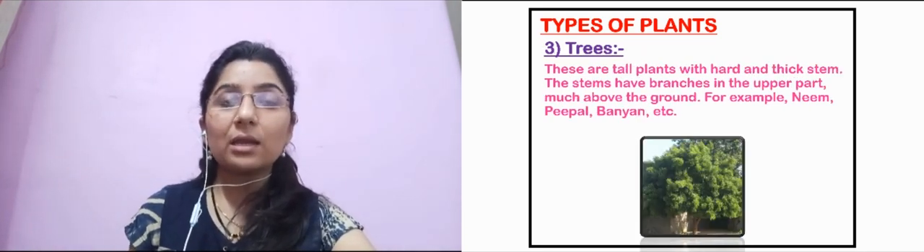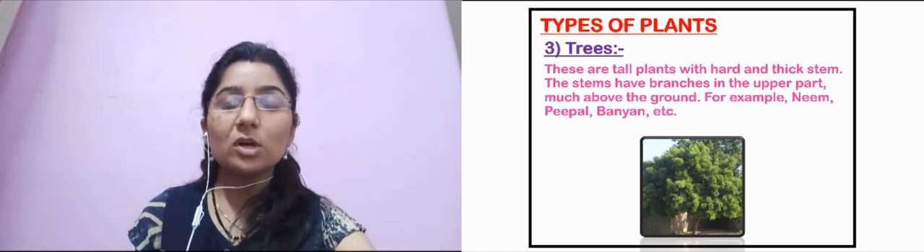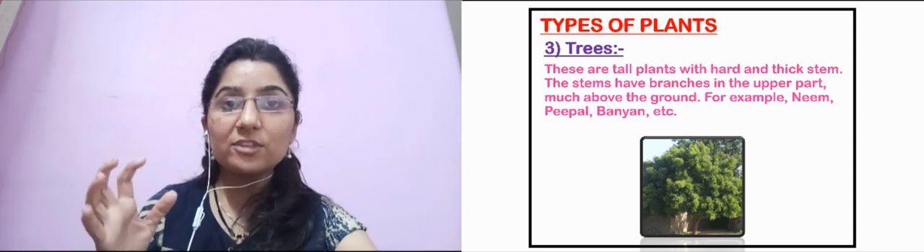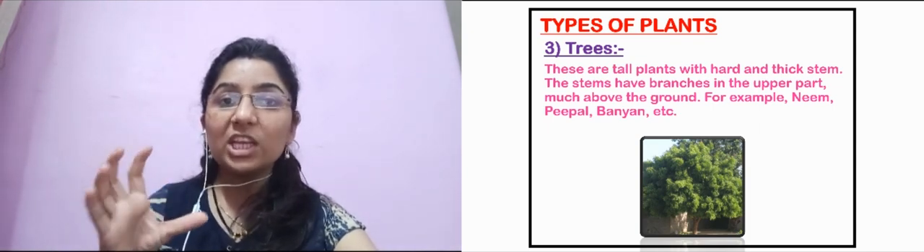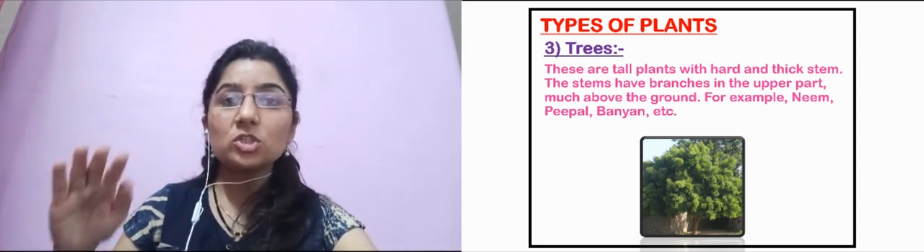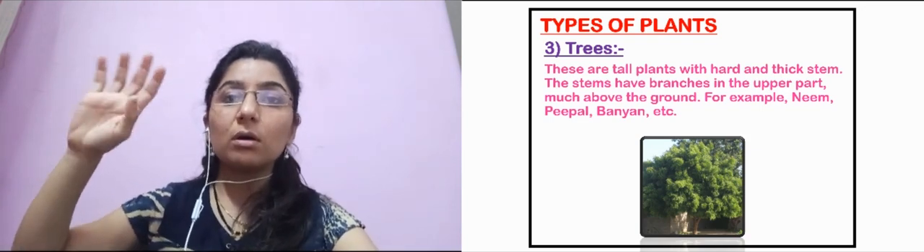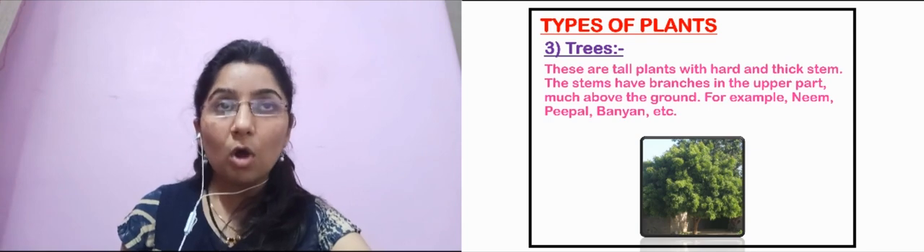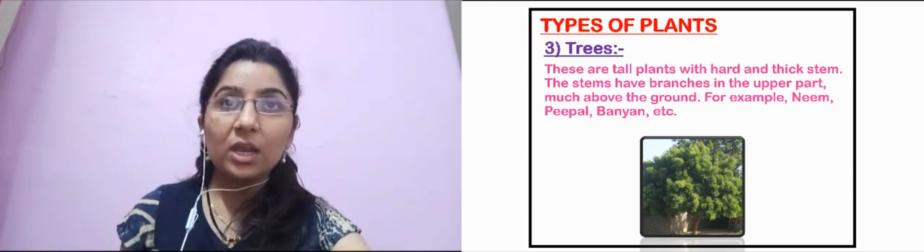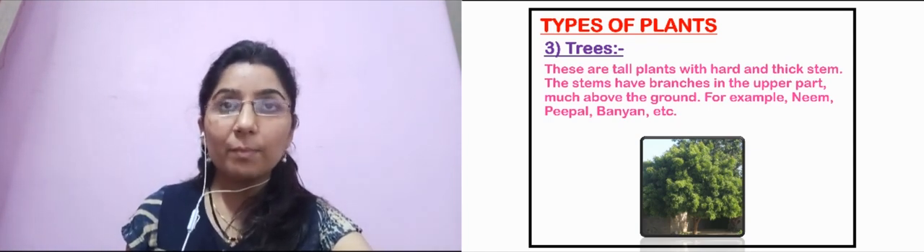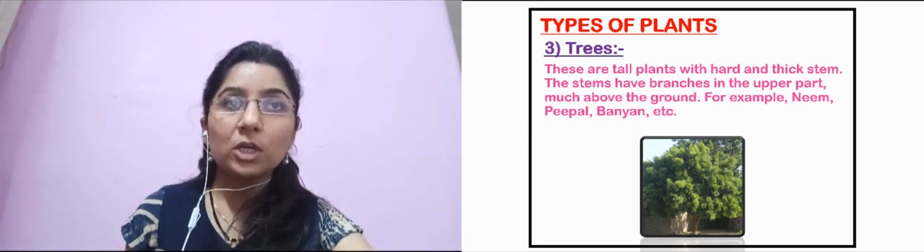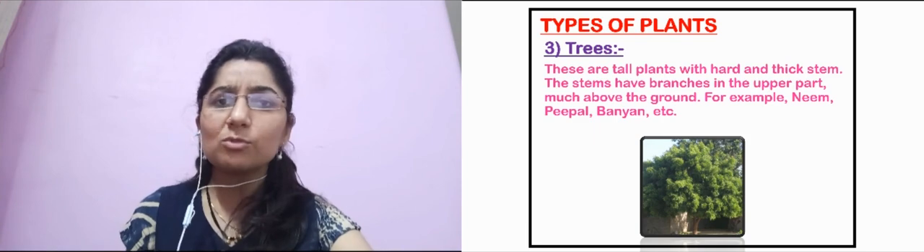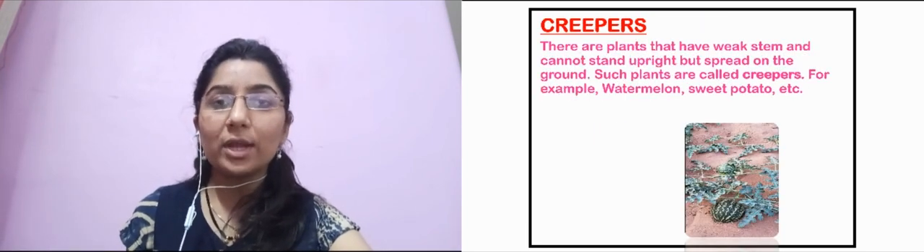So these all are included in the shrubs. The next category is the trees. The trees are so big, with a very hard stem, which is also very thick. And the branches start growing from a height much above the ground. So these are all tall plants with a hard and thick stem. The stems are branched in the upper part, much above the ground. For example, the neem, peepal, banyan, and most of the trees which you see grow like this.